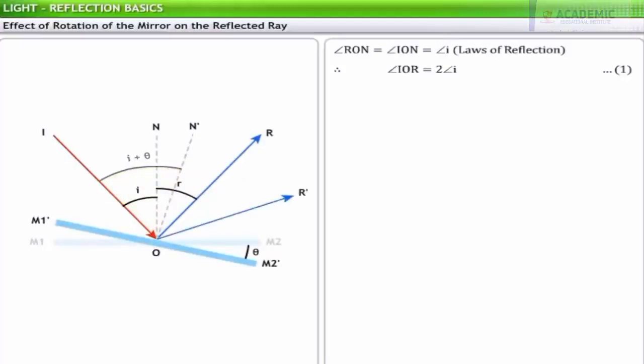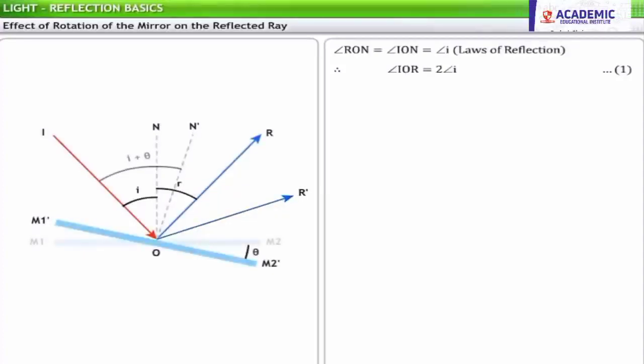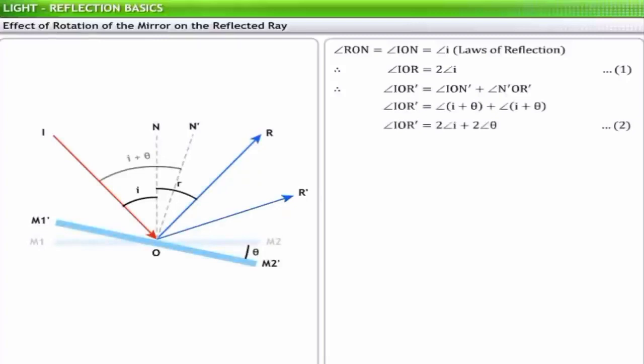Let OR' be the reflected ray such that angle N'OR' is the new angle of reflection. From the figure, you can see that angle IOR' is equal to angle ION' plus angle N'OR'. Substituting ION' and N'OR' in terms of I and theta, you get angle IOR' is equal to 2I plus 2 theta.